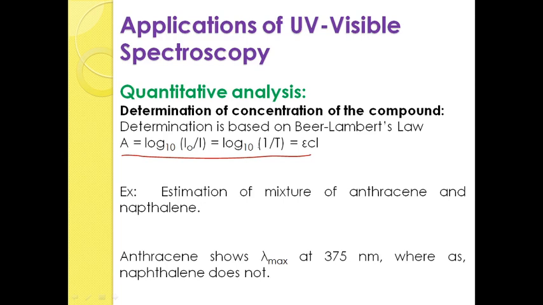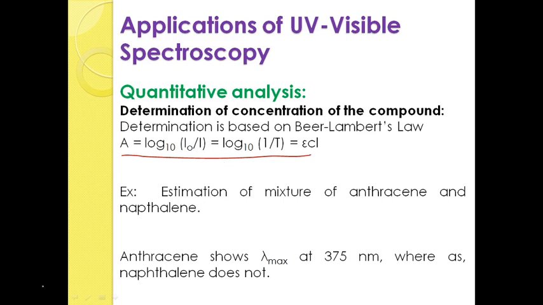So, that is log of 1 by T, and it is simply epsilon into C into L. Epsilon is molar extinction coefficient, C is concentration of the solution, L is the path length. So, by using this formula, that is Beer-Lambert's law, we can find out the unknown concentration of the compound.